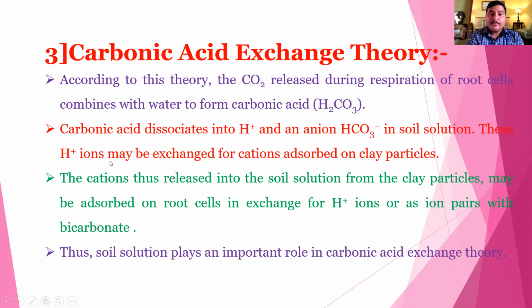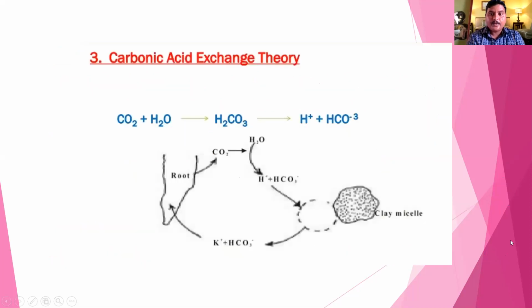This H plus ion may be exchanged for the cation adsorbed on the clay particle. The cation thus released into the soil solution from the clay particle may be adsorbed on the root cell in exchange for the hydrogen ion or an ion of weak carbonate. Thus, the soil solution plays an important role in the carbonic acid exchange theory.